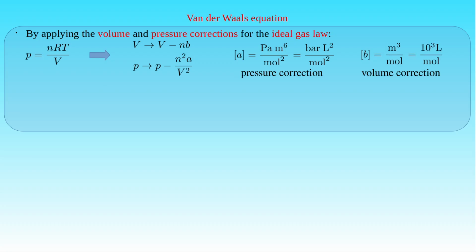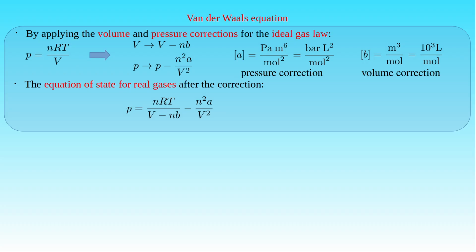By applying these corrections in the equation of state of the ideal gas, we can write the pressure P as the amount of species N times the gas constant R times the temperature T over the difference between the volume V and N times B, minus N squared times A over V squared. In the corrected equation of state we express the pressure P of N mole of van der Waals gas as a function of its volume and absolute temperature, where the parameters are the gas constant R, the amount of species N, and the two van der Waals constants A and B.